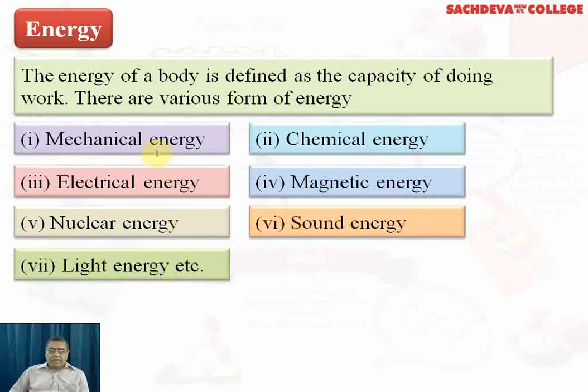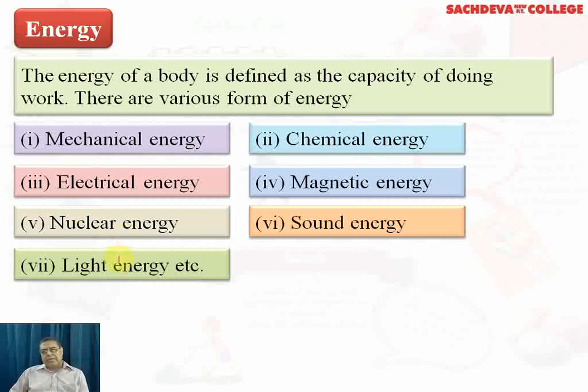All energies are expressible in terms of joule. However, we can use some other units. Mechanical energy is in joules, which is the work done. Electrical energy can be in joules as well as in kilowatt hours. Nuclear energy can be in joules but also in electron volts or kilo electron volts. You can further remember that 1 electron volt is equivalent to 1.6 times 10 to the power minus 19 joules.